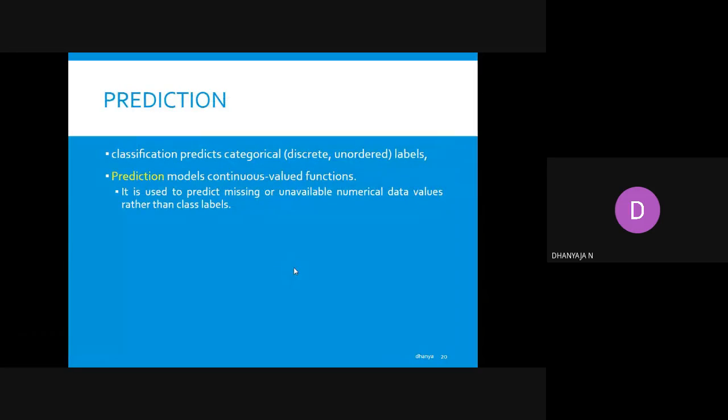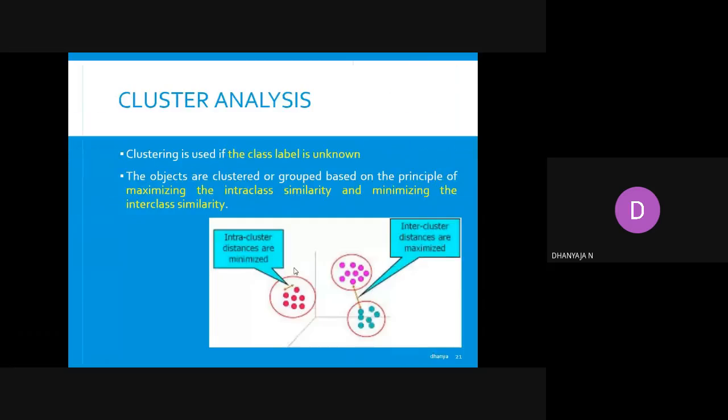Next is prediction. What is meant by prediction? Classification predicts categorical, discrete, or unordered labels. Prediction models are continuous valued functions which are used to predict missing or unavailable numerical data values rather than class labels. That is known as prediction.